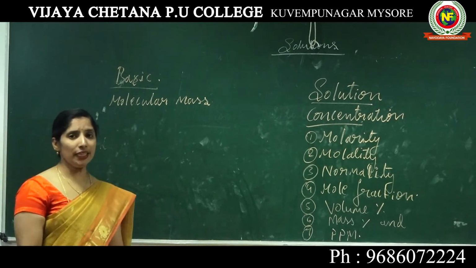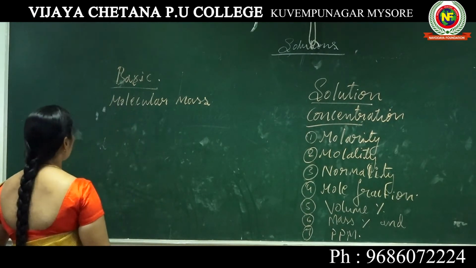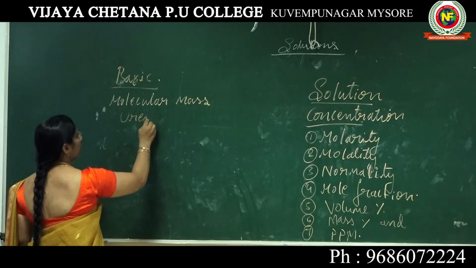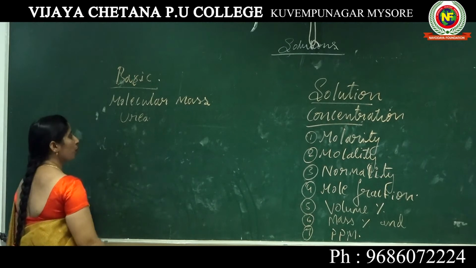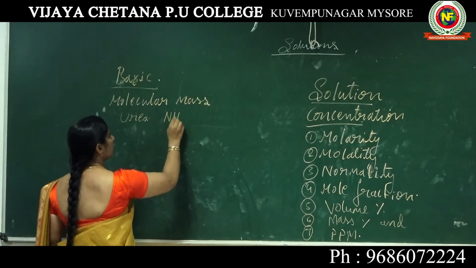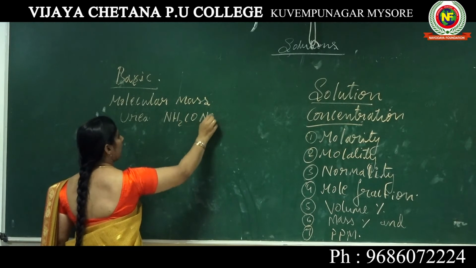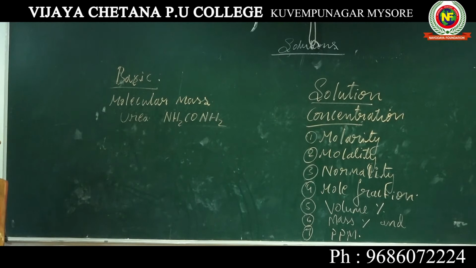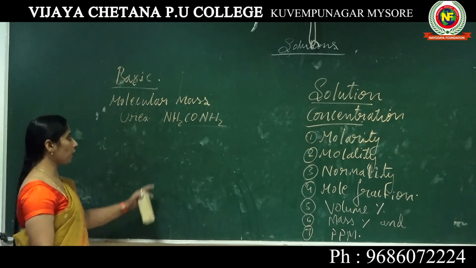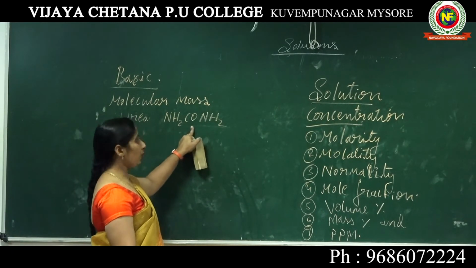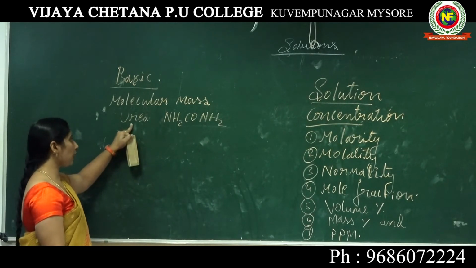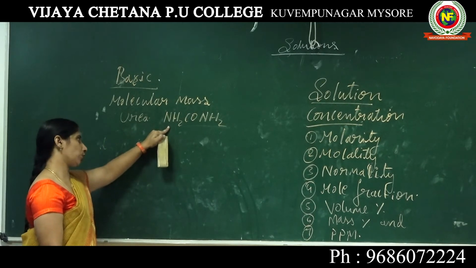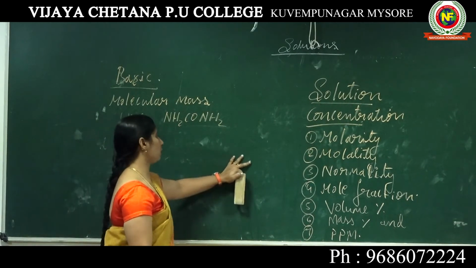If you take an example, urea, with the composition NH2, CO, NH2. So now how to find the molecular mass of this compound, urea, with composition NH2, CO, NH2?